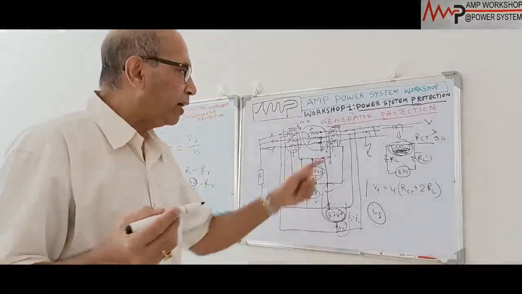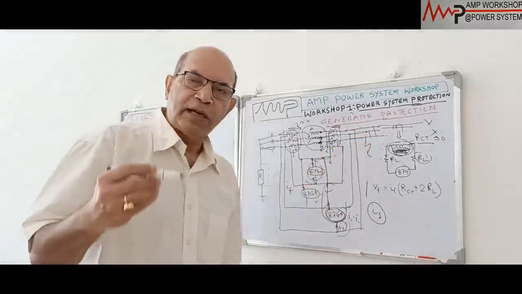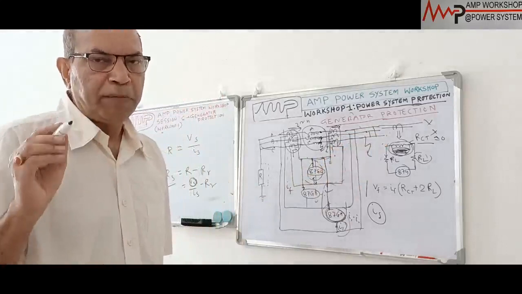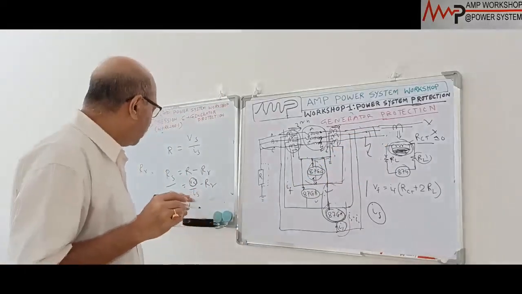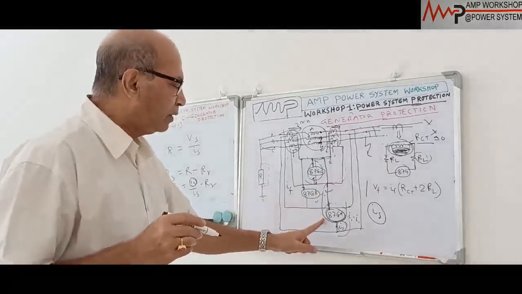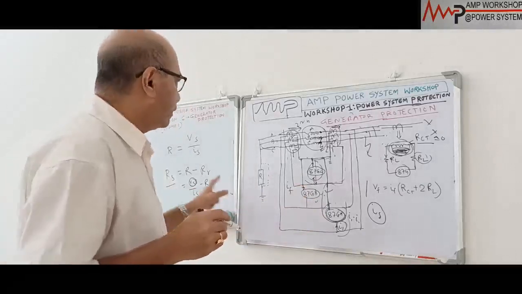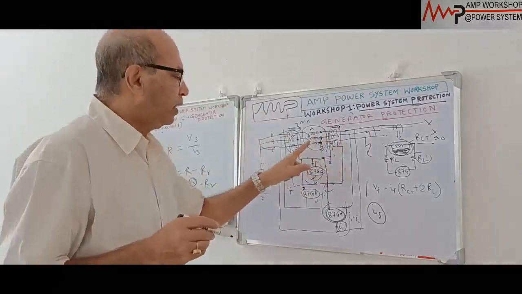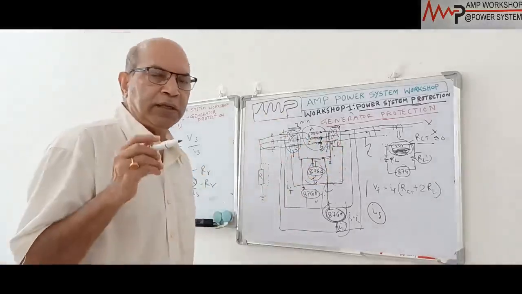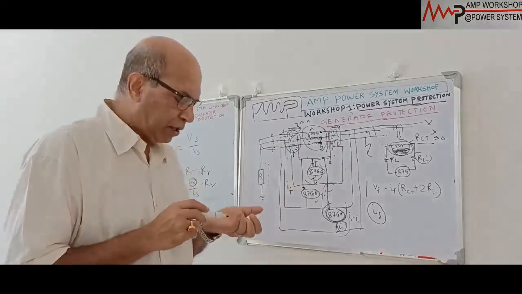By calculation we can calculate how much through fault current. With that you can put some margin so that you will be overprotected. So from that equation we can calculate the stabilizing resistance, and if we put the stabilizing resistance, even if one of the CTs gets saturated, this relay will not operate. So this is called the high impedance differential scheme.